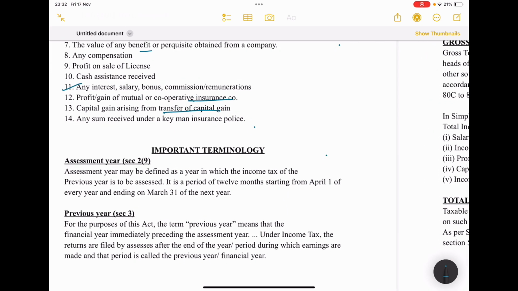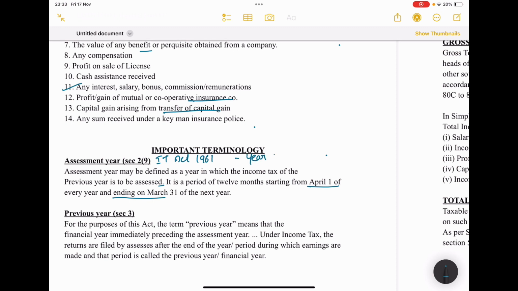Assessment year, under Section 2 clause 9 of the IT Act 1961. Assessment year may be defined as the year in which the income of the previous year is being assessed. It is a period of 12 months starting from 1st April of every year and ending on March 31st of the next year. See here, they have given a definition. In simple meaning, assessment year is the year in which the tax is paid.